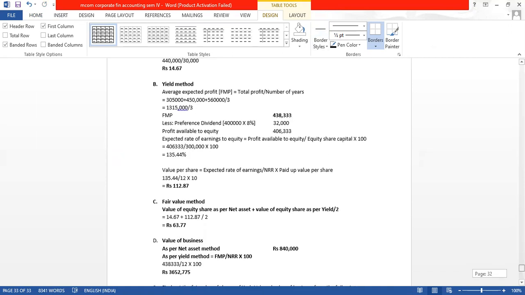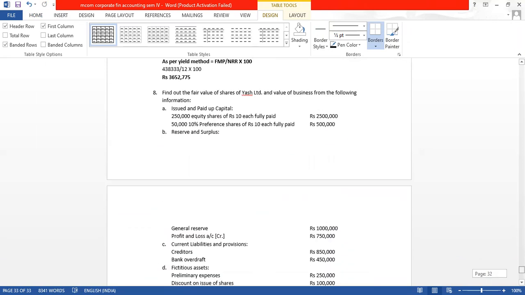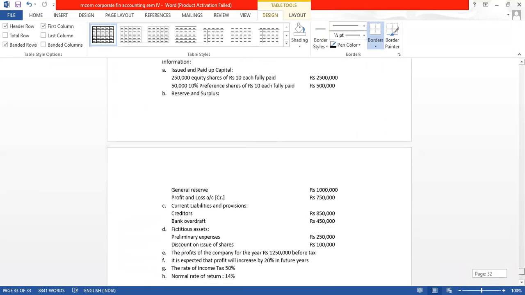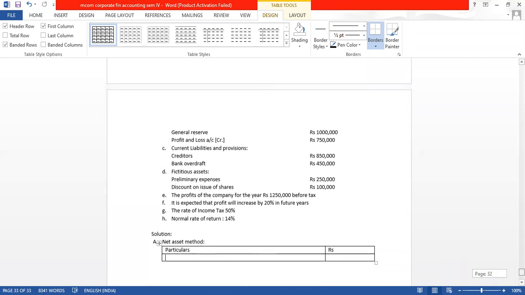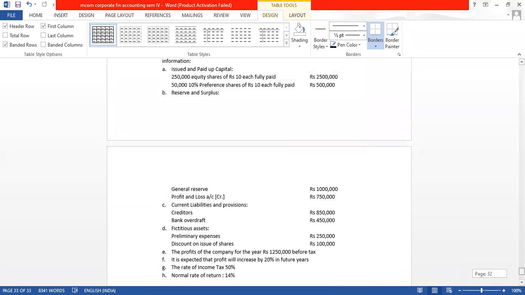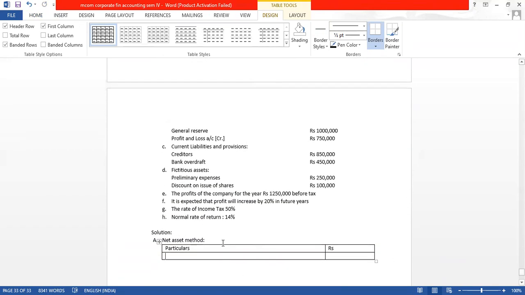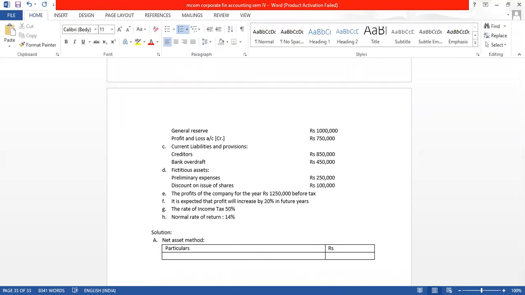Here, because asset values are not given, we will have to take the liability approach. In this sum, we have to find out the net asset.